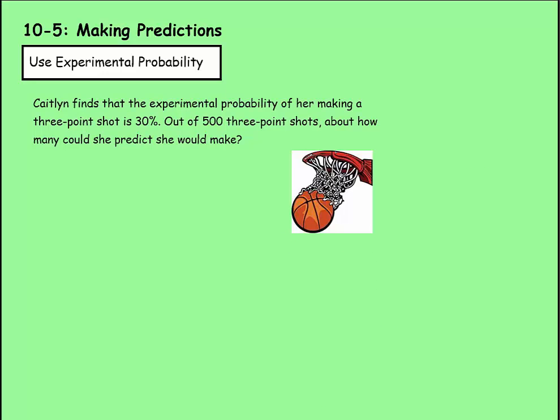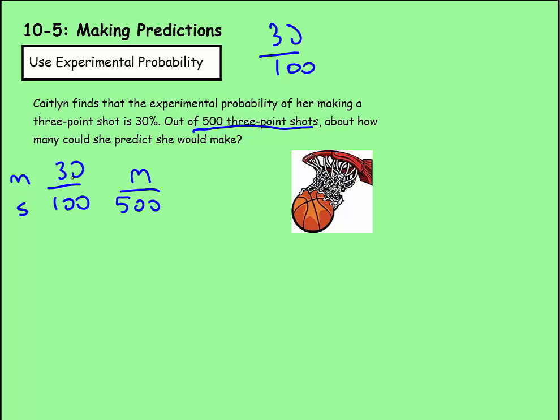Let's use experimental probability. So Caitlin finds that the experimental probability of her making a 3-point shot is 30%. Maybe she made 30 out of 100 or something like that. So out of 500 3-point shots, how many could she predict to make? Here we can use a lot of things we learned with ratios in chapter 4 and percents in chapter 6. Her 3-point shooting percentage is 30%, meaning that for every 30 shots she makes, she's going to shoot 100. So if she shoots 500, how many could she predict to make? We don't know how many she's going to make, but we know how much she's going to shoot. So using this percentage of probability, we can make a prediction of how many she's going to make.